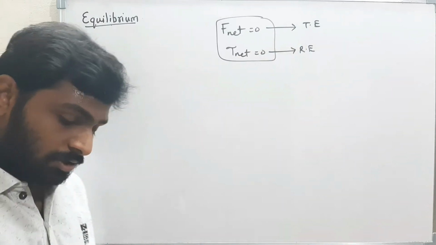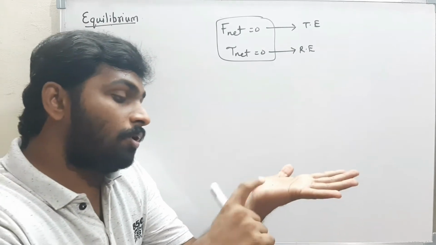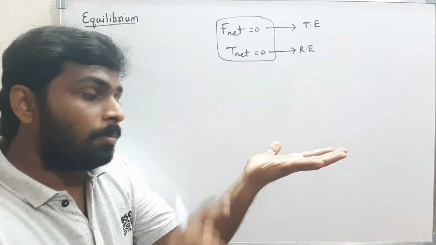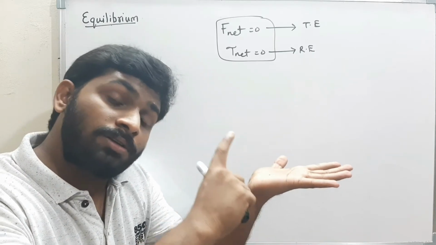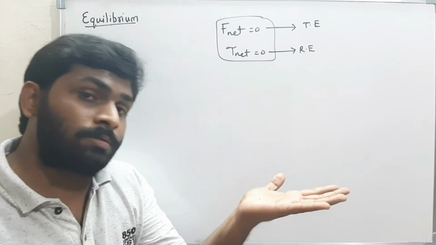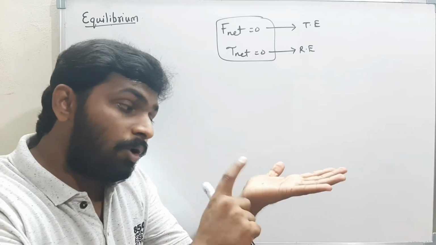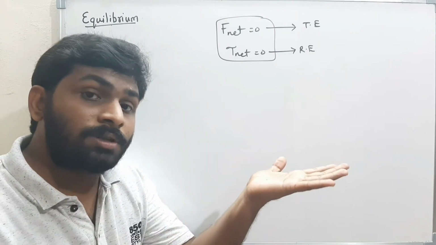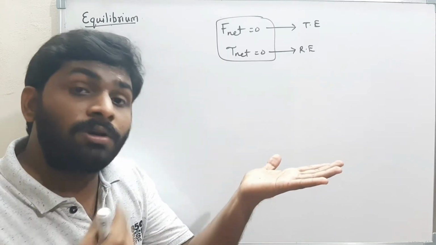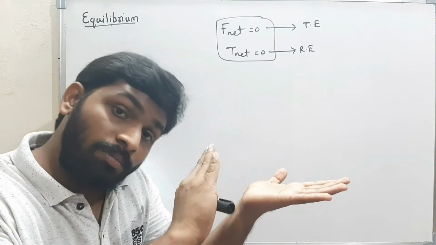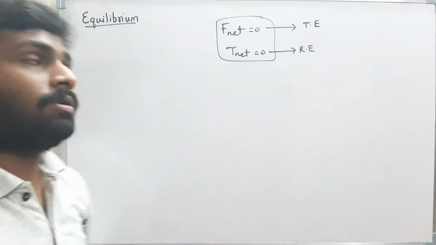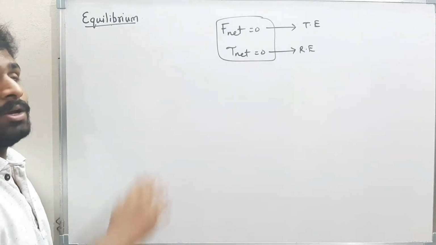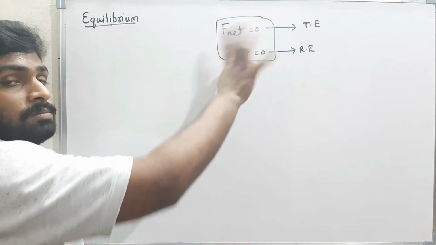That means in the question, if they say body A is in equilibrium, the net force is 0 as well as the net torque acting on the body is 0. If they say the body is in translational equilibrium, that means the net force is 0 and I don't know anything about the net torque. Net torque may or may not be 0, but the net force is 0. Equilibrium means net force and net torque must both be equal to 0.